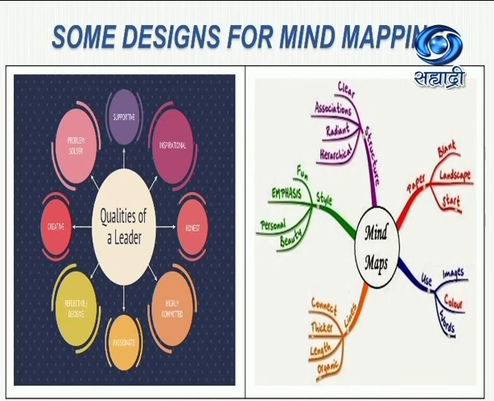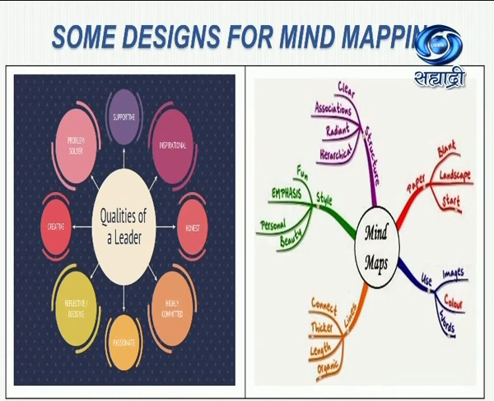On the left hand side, you will see the figure with qualities of a leader. In that, various qualities are given. The main idea is given in the center, and other details are given in related shapes. The qualities of a leader are inspirational, honest, highly committed, passionate, reflective, decisive, creative, problem solver, supportive, etc. Then on the right hand side, you will see another shape.